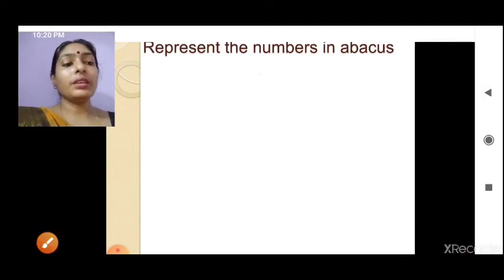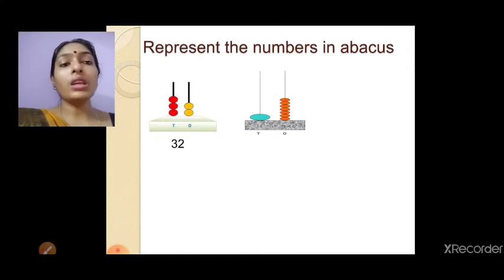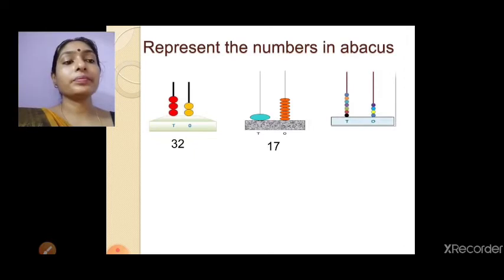So let's see here. In the tens place 3 dots are there and in the ones place 2. So the number will be 32. Similarly, 1 and 7 will be 17. Next, 7 and 4. So the number is 74.